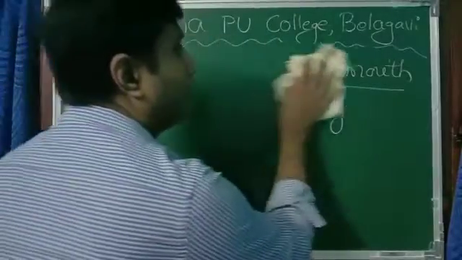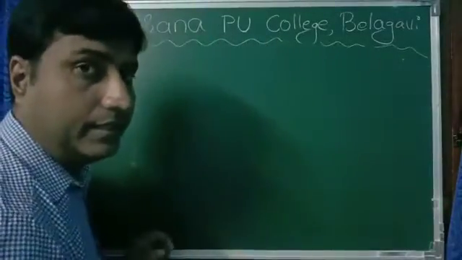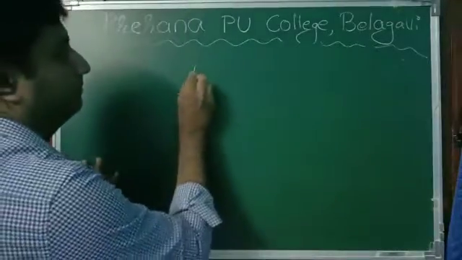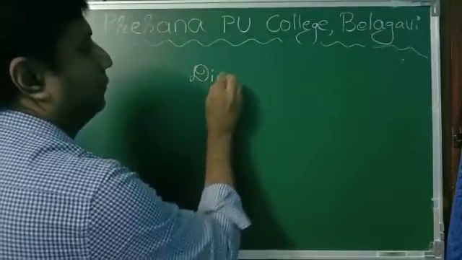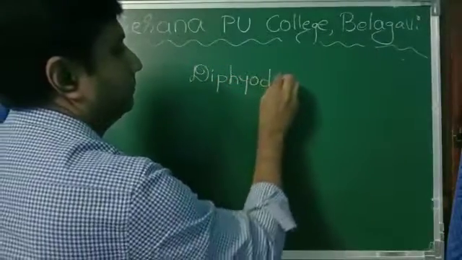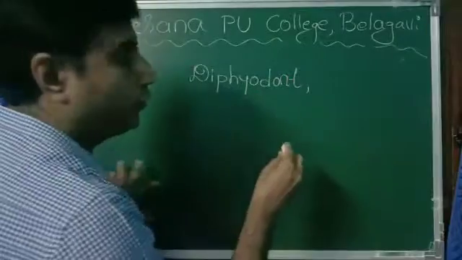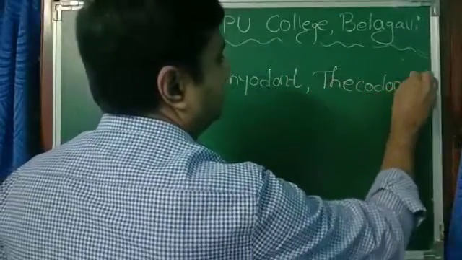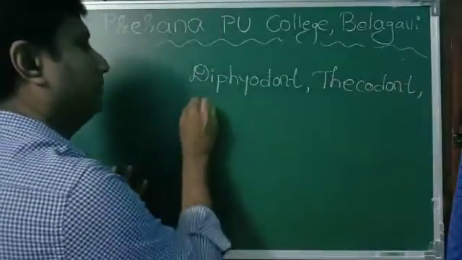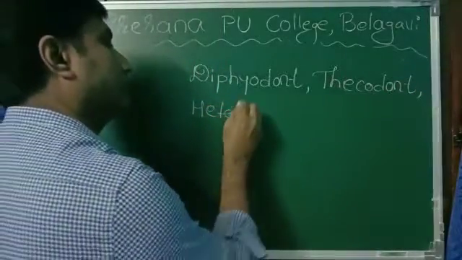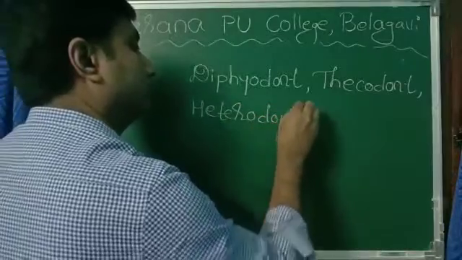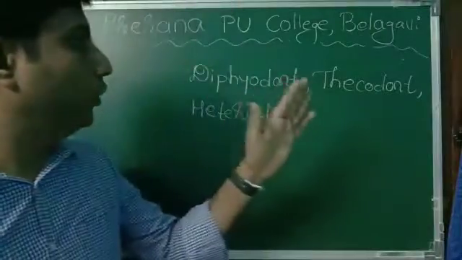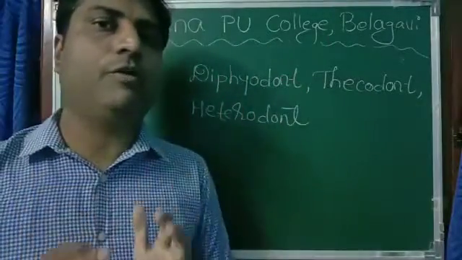Teeth in the case of human beings are said to be diphyodont, thecodont, and heterodont. Diphyodont, thecodont, heterodont is the nature of our teeth.